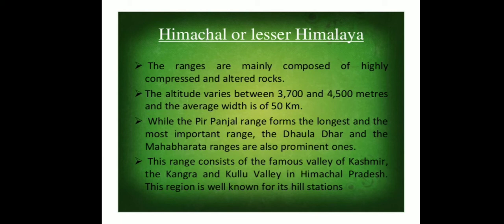Children, hear what they are saying, that the Lesser Himalayas are also called Himachal, and its altitude, that means its height, is between 3700 to 4500 meters, and its width is 50 kilometers. The Pir Panjal range here forms the longest and the most important range of our country, and these regions are also famous for many hill stations.